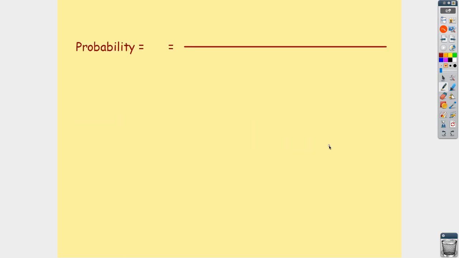The way that we work this out is we look at all the possible ways that that event could happen and divide it by all the different ways anything could happen in that scenario. Okay, so we'll start off by using as an example a coin toss. Okay, and what we're saying is our probability, which we quite often write in shorthand as P, is the number of favourable options, so number of options that we like,